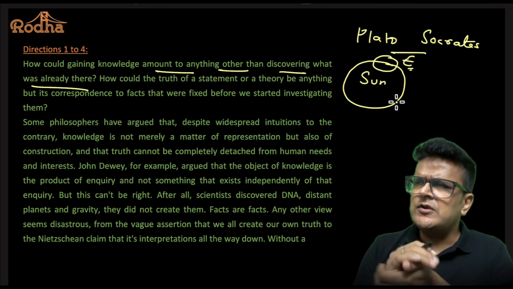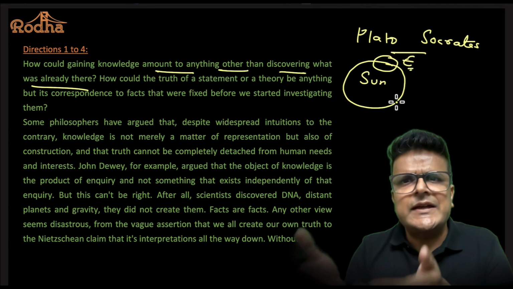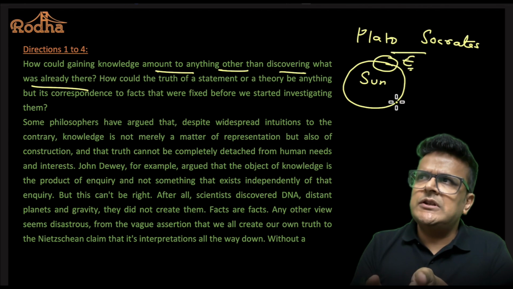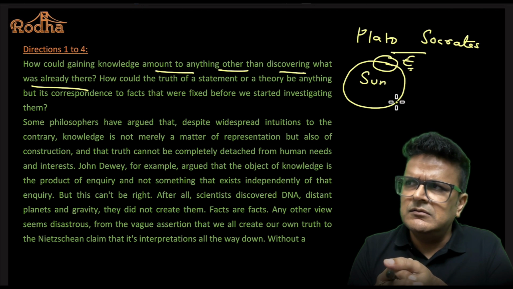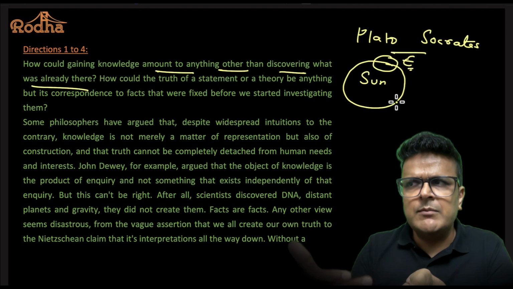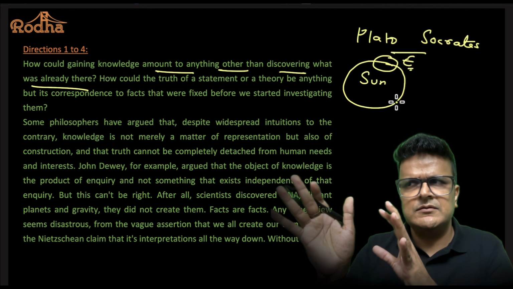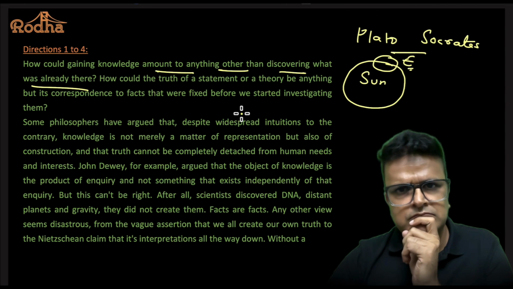So when I have knowledge of something, I am just discovering something that exists. So when I say water has 2 molecules of this, 1 molecule of that, it is already there. So knowledge is basically knowing about something which already exists. Socrates says, हाँ भाई, point तो है, you are right.